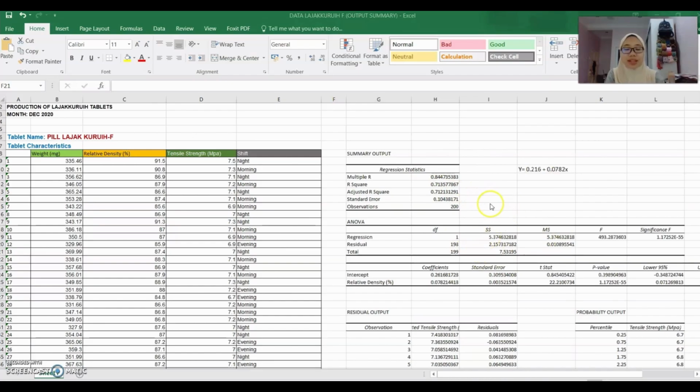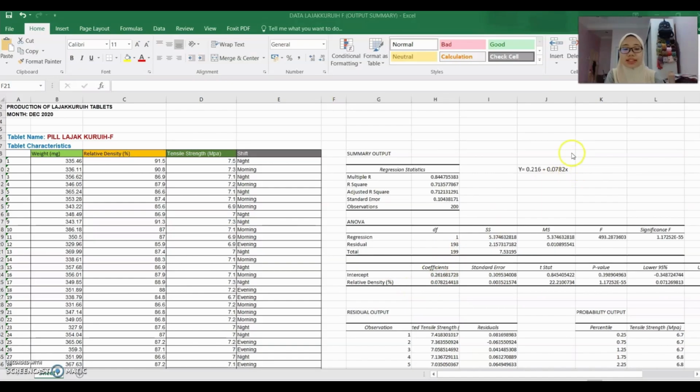To confirm that we insert the correct value, we can see the observation part here. It shows 200, the same as the sample size. Then we can see the intercept is 0.261 and the estimated slope is 0.0782.